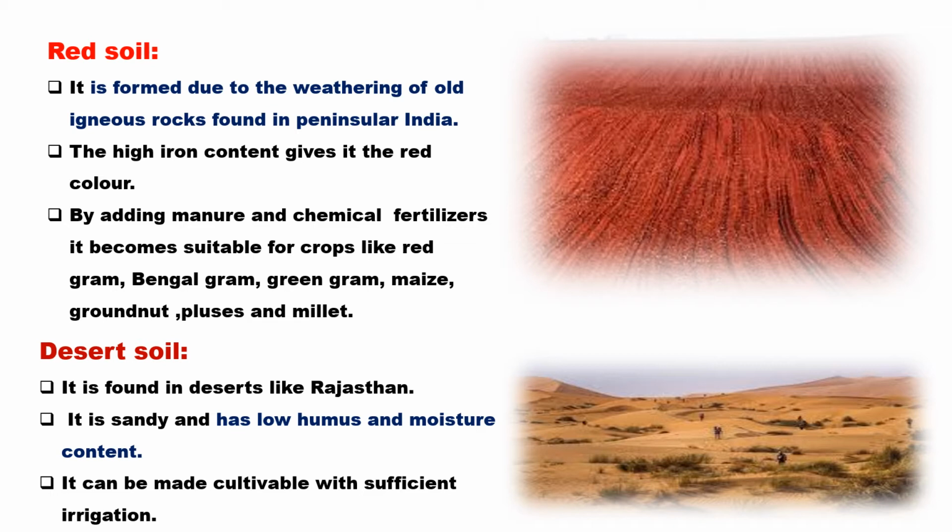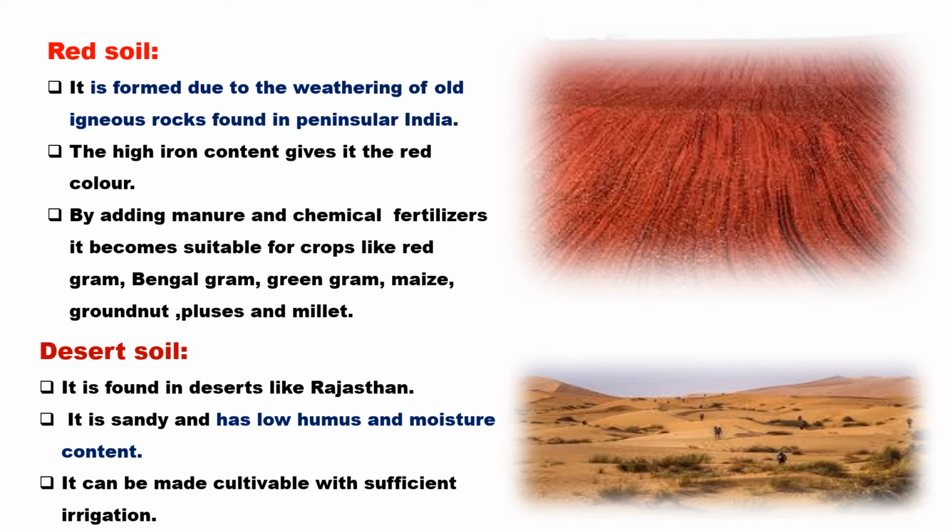Since this soil contains high iron content, it gives red color. The red color is due to the richness in iron compounds. They are also best suited for cultivation by adding manures and chemical fertilizers. This soil becomes more suitable for cultivation of crops like Bengal gram, maize, groundnut, pulses, millet, etc. These are confined to the southeastern parts of the peninsular plateau.